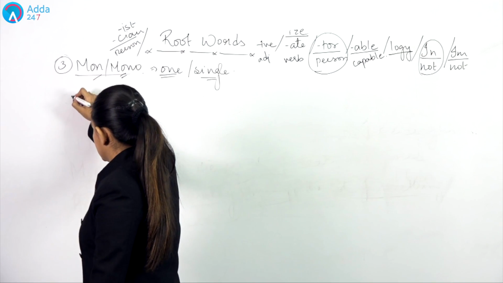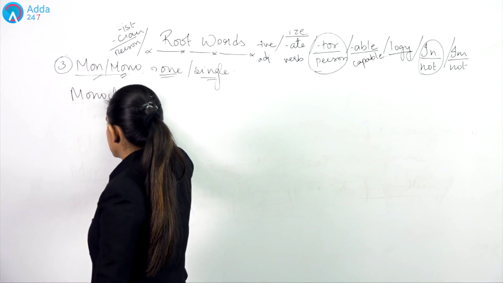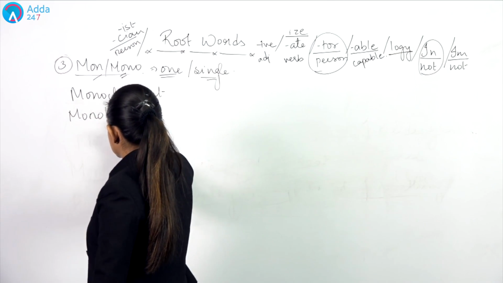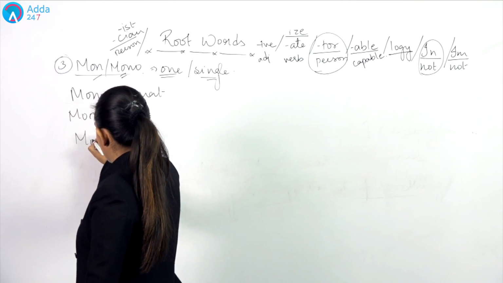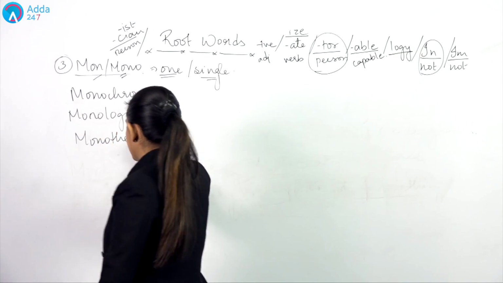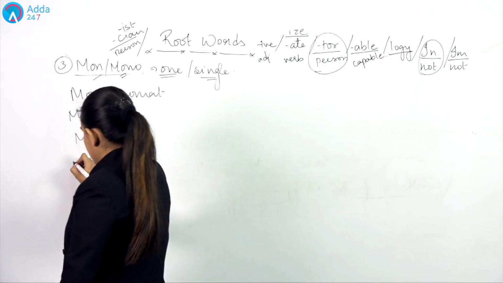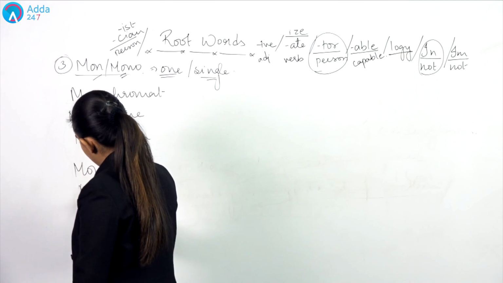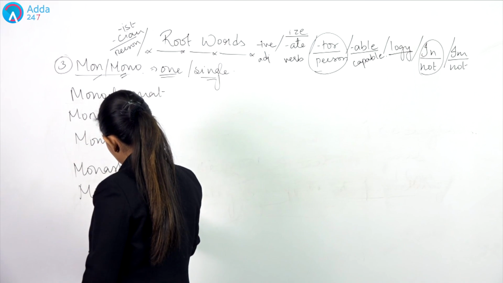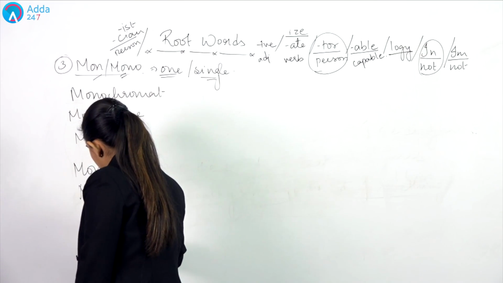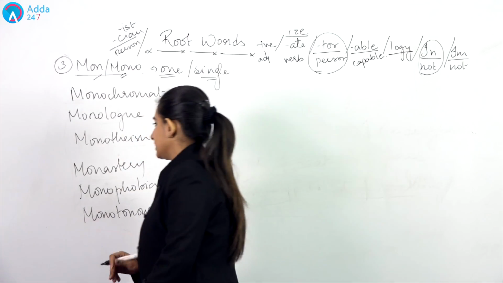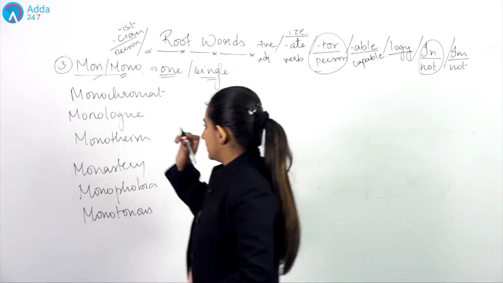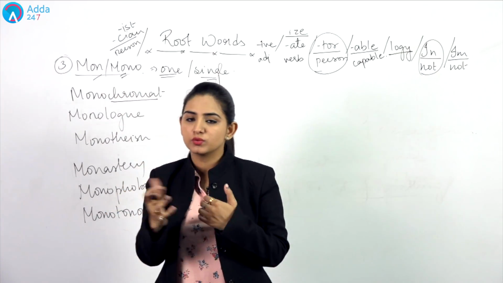So, if we write monochromat, what does this mean? If I write monologue, what does this mean? If I write monotheism, now here you are going to get a lot of root words, right? Then if you have monastery, what does this mean? If you have monophobia, what does this mean? If you have monotonous, what does this mean? Now see, each and every word given over here has mon or mono in it, right? Before starting that, let me talk about the other root words that we can get here.